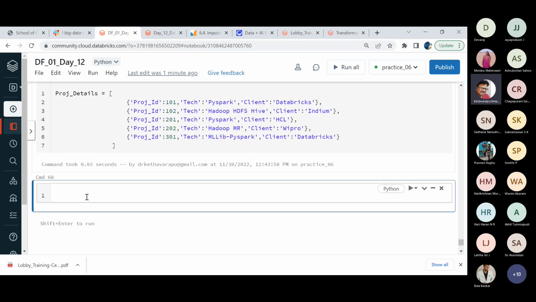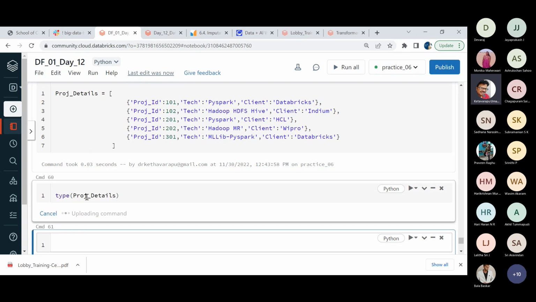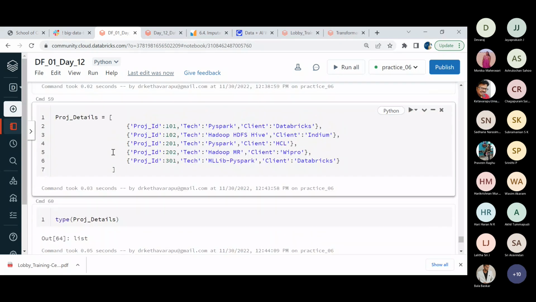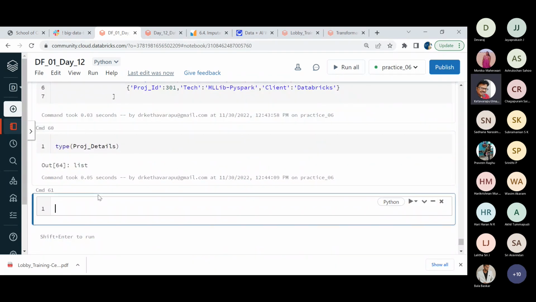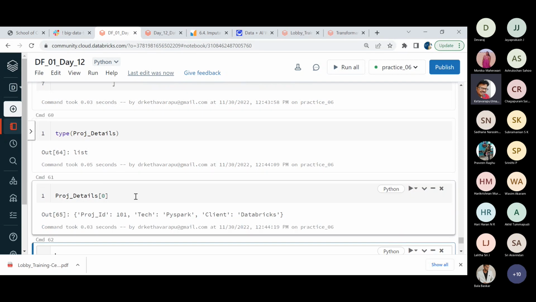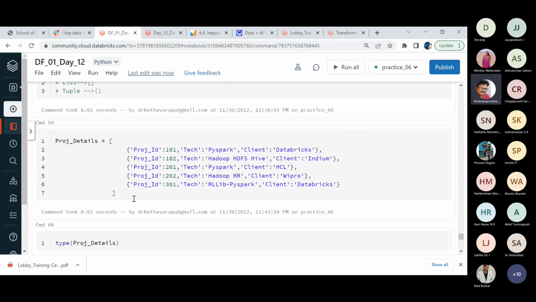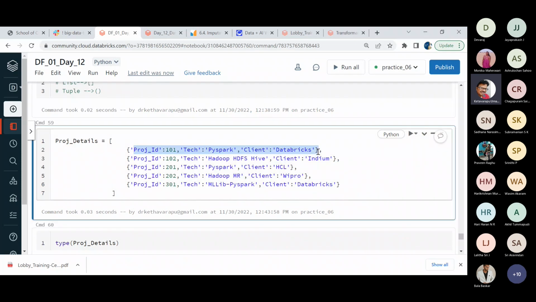Now, if I'm getting the type, yes, as you expected, it gives a list. Basically, it is a list. And if I am getting this kind of data, we are getting only the first record. In terms of the list, it is the 0th index, and then the second index, and it goes on like that.